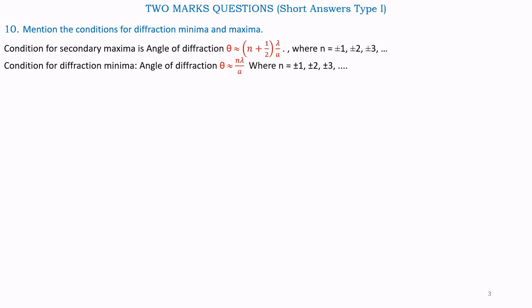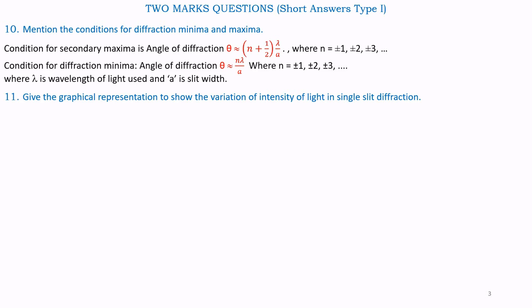Condition for diffraction minima is angle of diffraction theta equal to n lambda by a, where n is equal to plus or minus 1, plus or minus 2 and plus or minus 3, where lambda is the wavelength of light used and a is the slit width.